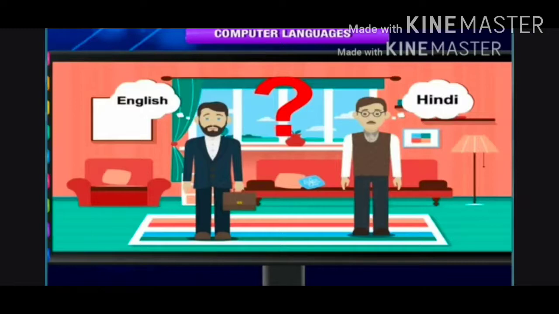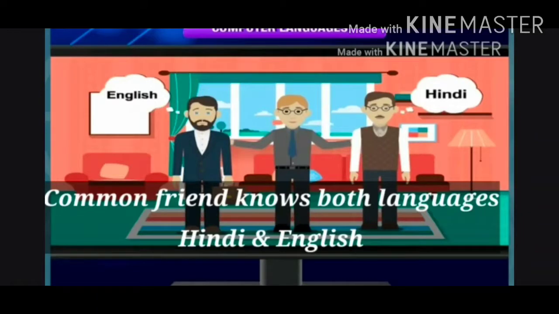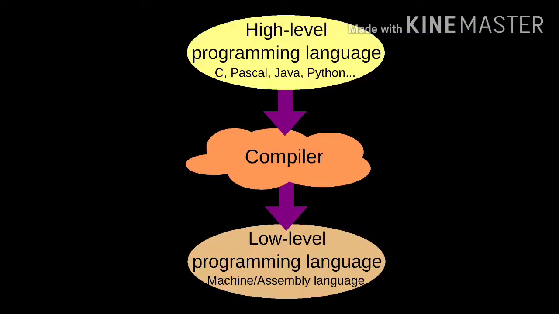No. So they both need a common friend who knows both languages, Hindi as well as English. He can interpret or translate in both languages to communicate. This is exactly how the interpreter works. It converts high level language into machine language, that is the binary code.